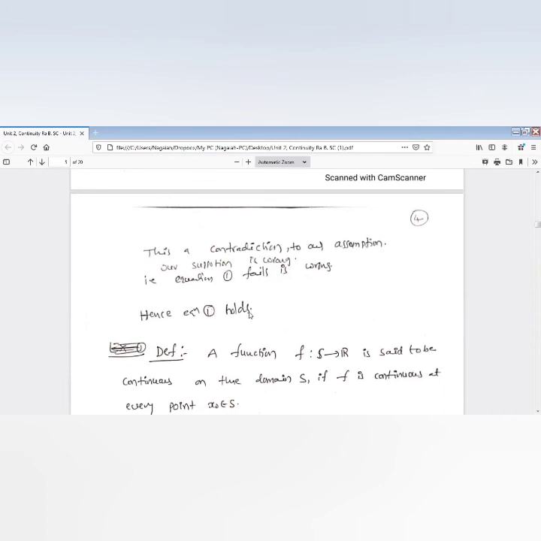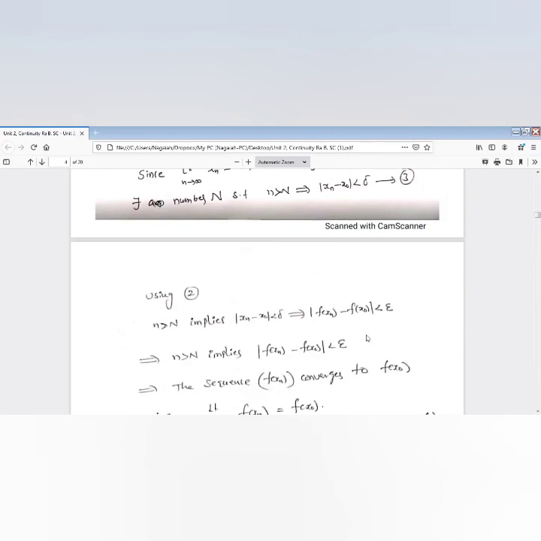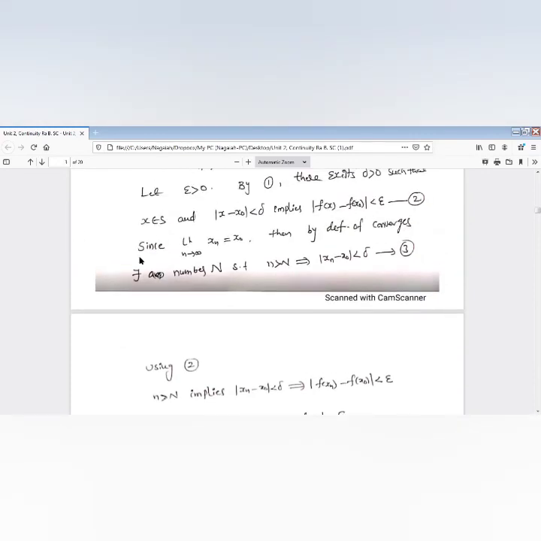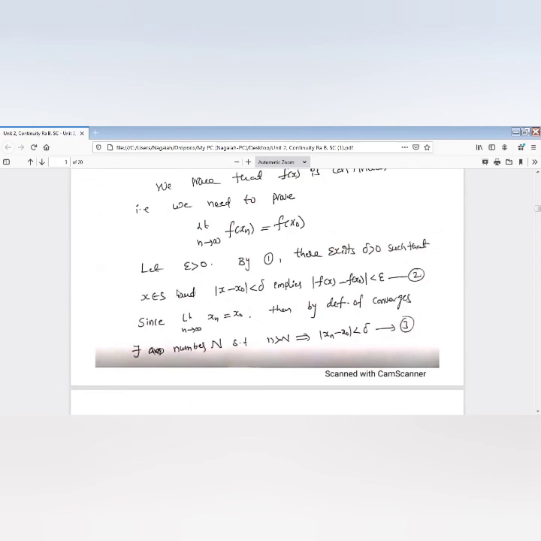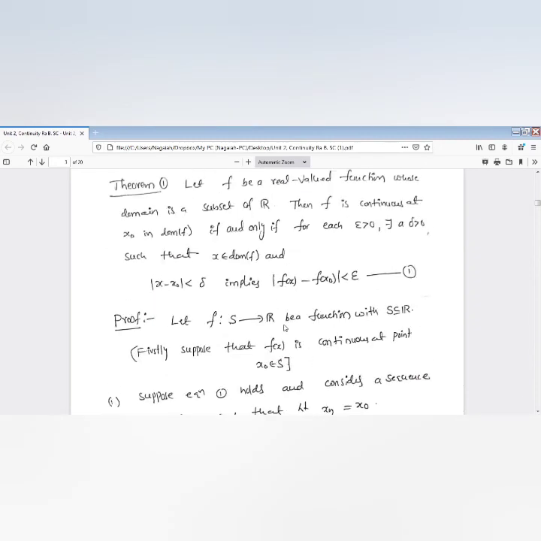F satisfies condition 1. So when f is a continuous function, then for each epsilon greater than 0, there exists a delta greater than 0, x belongs to S, such that mod x minus x naught is less than delta implies mod f of x minus f of x naught is less than epsilon. This is called the epsilon delta property, or epsilon delta definition, which we also consider.